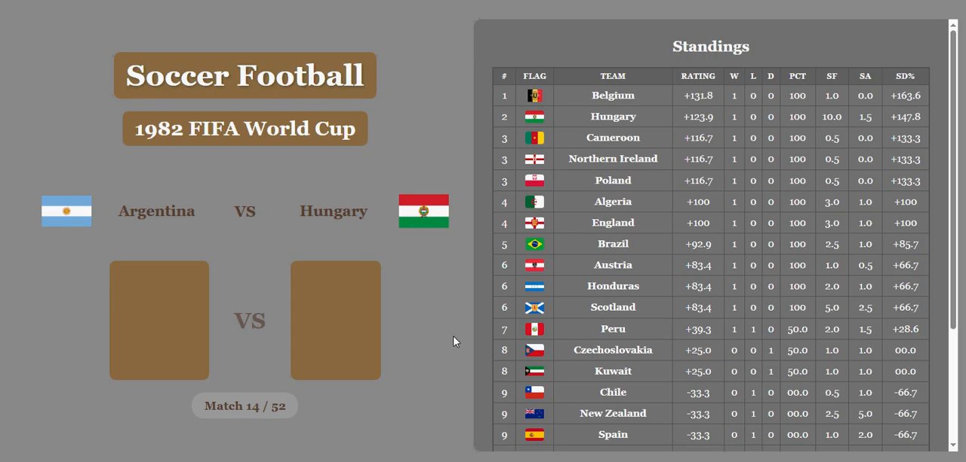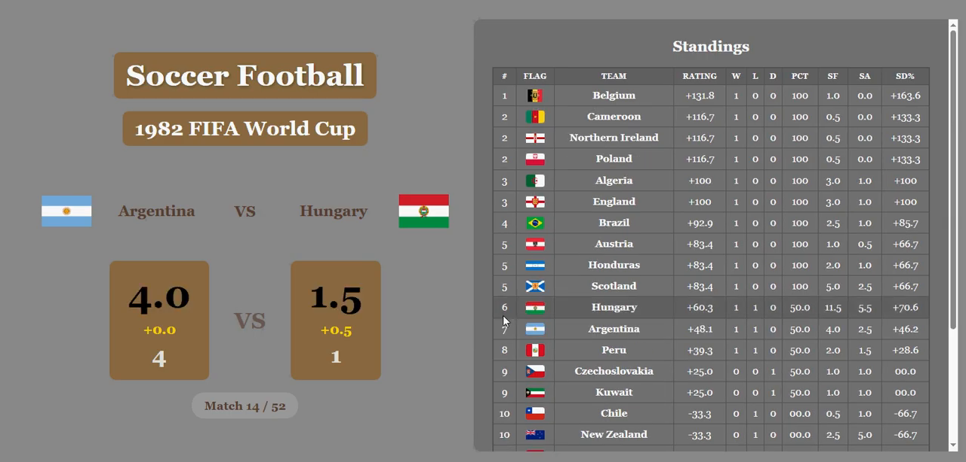Argentina versus Hungary. 4-1 Argentina after Hungary had that huge win. That's going to cut them down to size a little bit. And Argentina is going to redeem themselves and get up into 7th. Hungary will be in 6th still. Both of the ratings are decent.